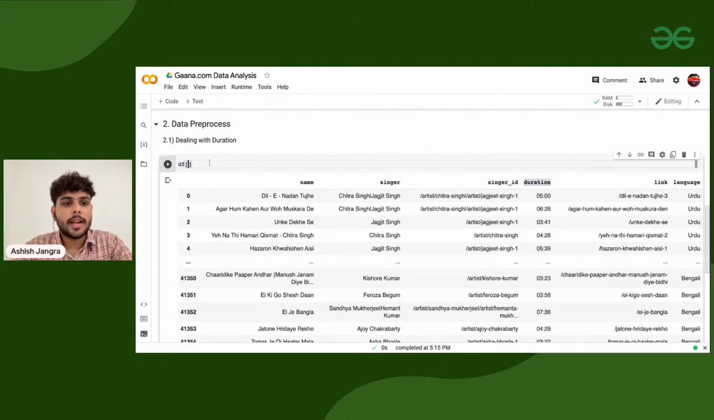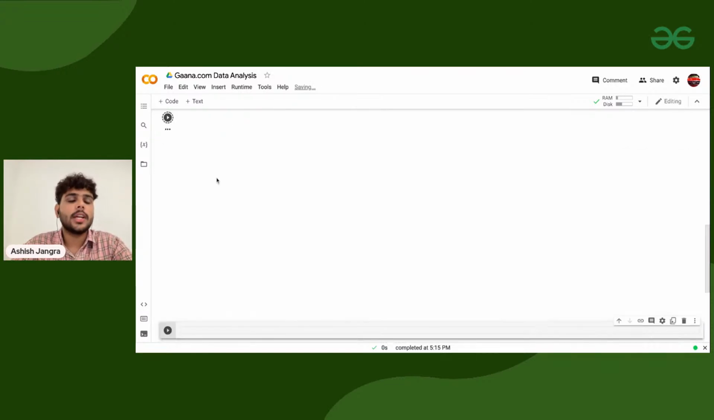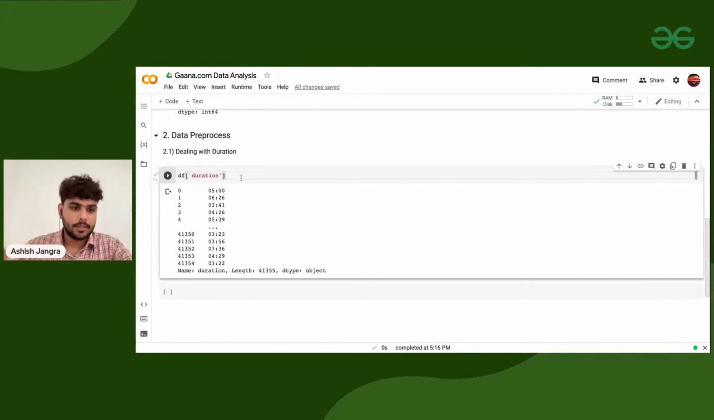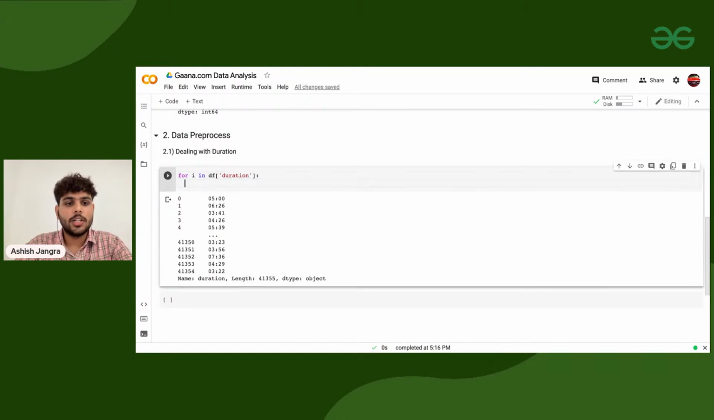And how to select this duration column only? I'll open square bracket, and inside a string, I will pass duration. Make sure to write duration exactly as mentioned in the data set. You cannot write duration with capital D, okay, because it's case sensitive. So now if I'm executing it, df of duration will give you a series. And in this, if you know the basics of programming, I'm going for i in duration, and if I'm printing i, I'm defining it as the duration column.